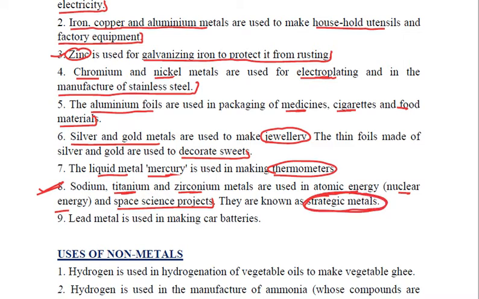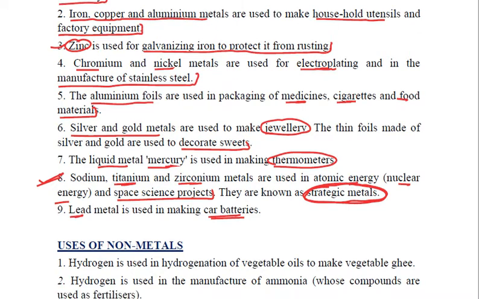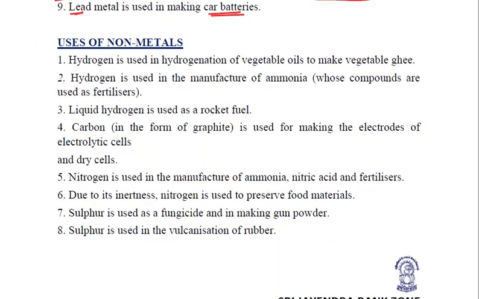Clear? Next use is the metal lead. It is widely used in making car batteries. So these are just a few important uses of a few metals in our day-to-day life. Now talking about non-metals, what are the various uses of non-metals?